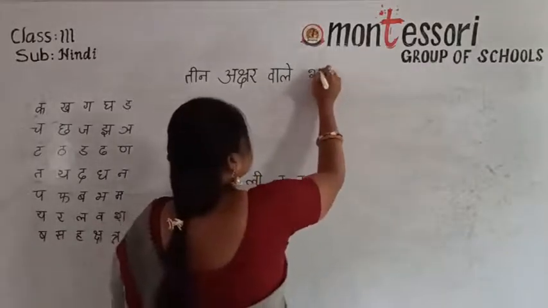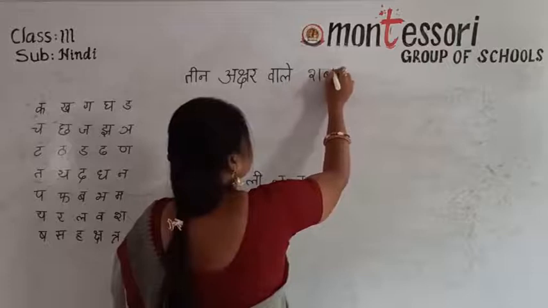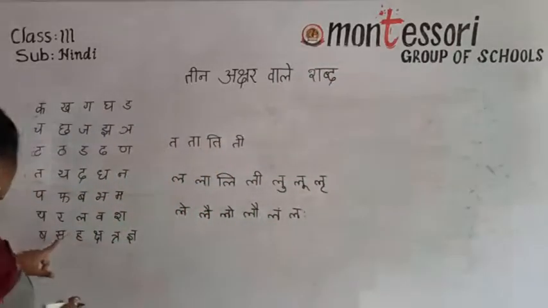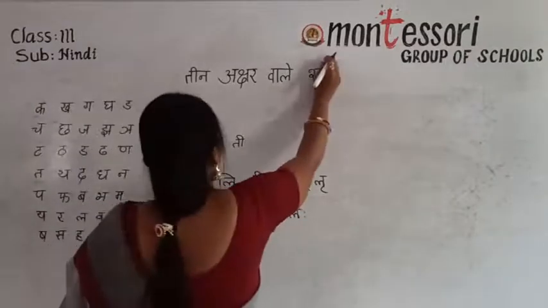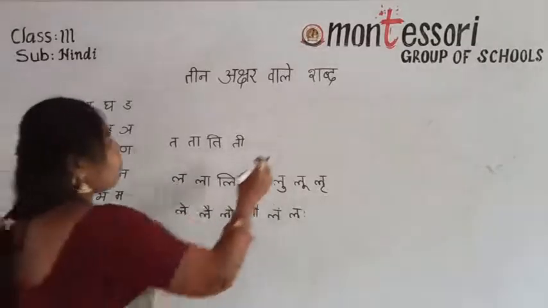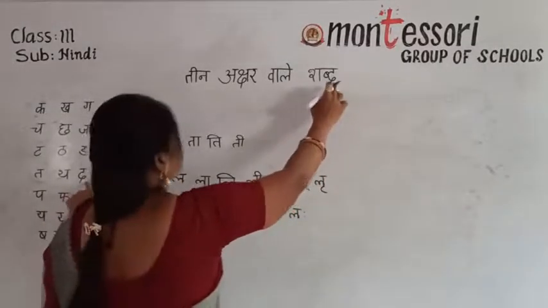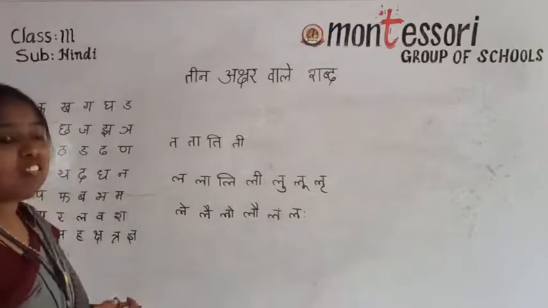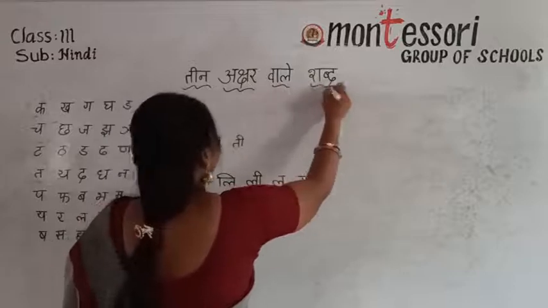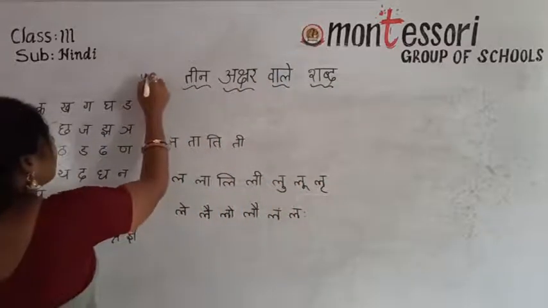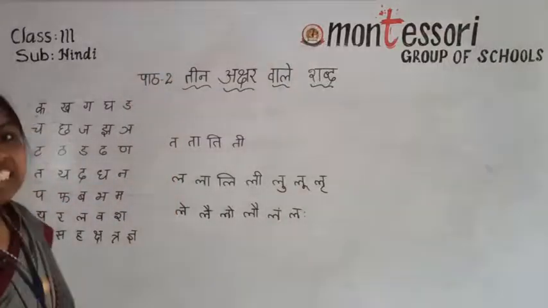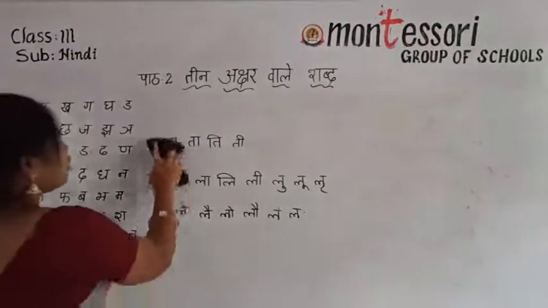Then next sha. Identify first letter sha. What is that? Sha. The next ba, half only. Adha ba. The next da, shabd. Teen akshar wale shabd. What is the lesson name? Teen akshar wale shabd. Path do, teen akshar wale shabd.